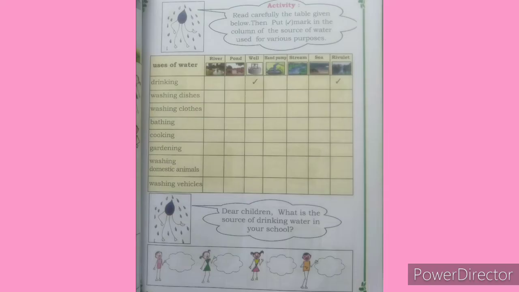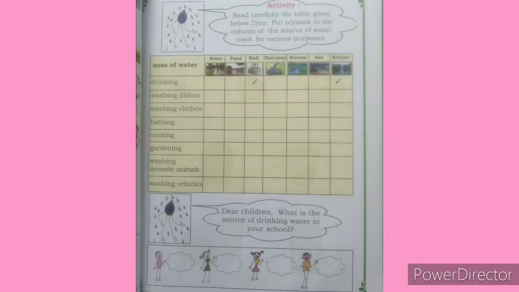This is continuation of lesson number 4, the story of a drop of water. Page number 40, there is an activity that you have to do, that is read carefully the table given below, then put a correct mark, tick mark, in the column of the source of water used for various purposes.